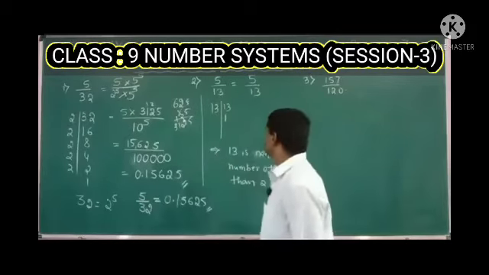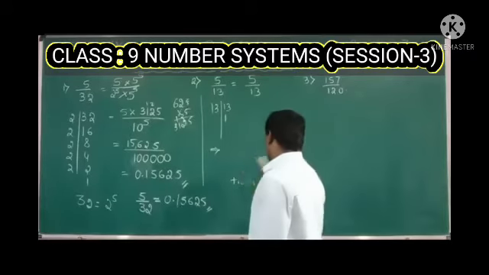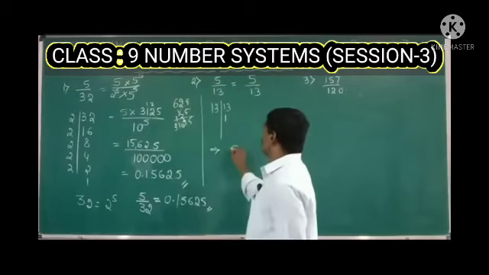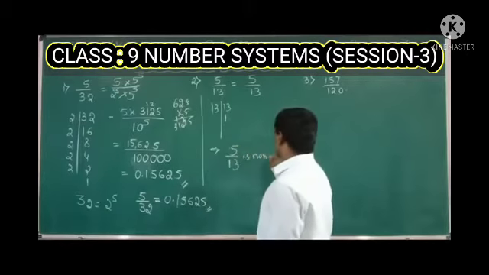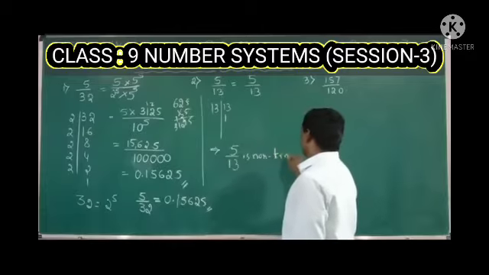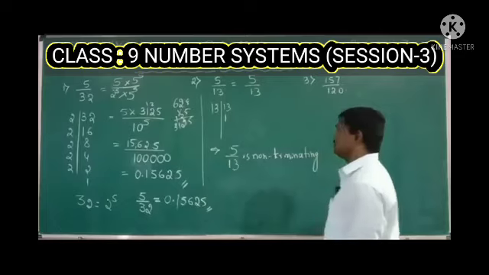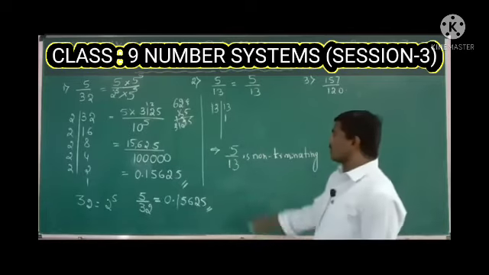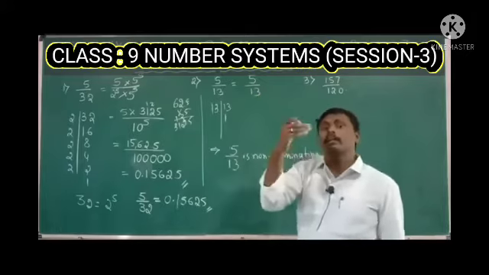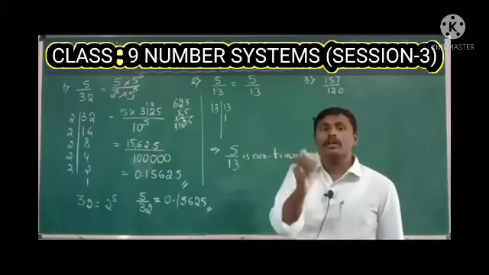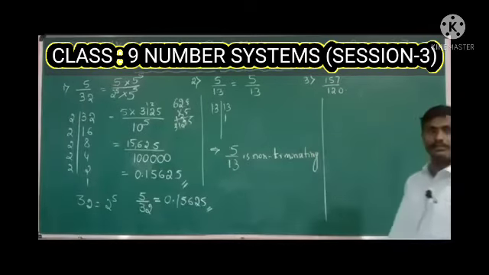So this is purely non-terminating, or simply you can write it as 5 by 13 is non-terminating. Why? Because in the place of the denominator we have 13, which is other than the factor form of 2 and 5. See the next question.